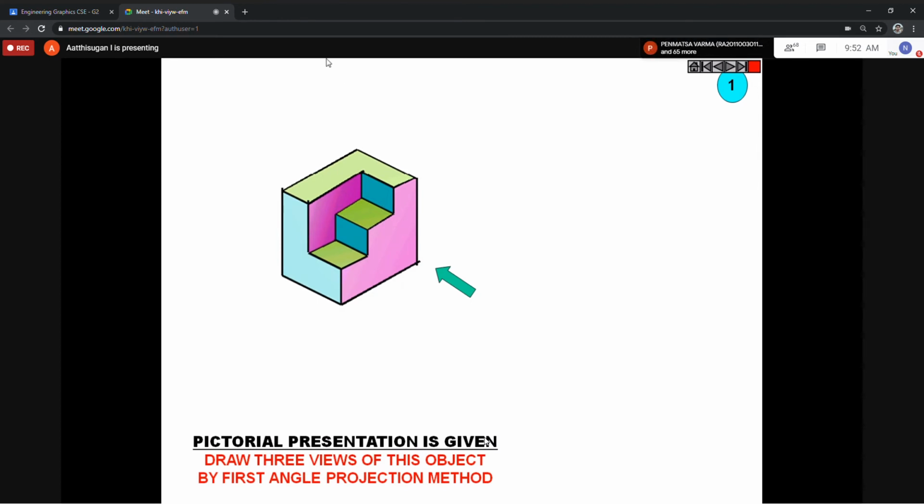Then from the top view, green color. This shape is visible on the top. Here one L channel, then one small square or rectangle. Then in the side view, this L channel dimension shape as well as this step, this surface will be visible. You can project only corners. Remember corner parallel projection. You can use it.